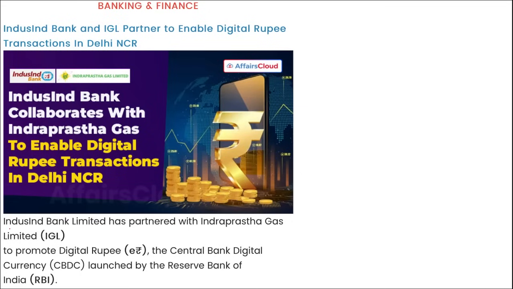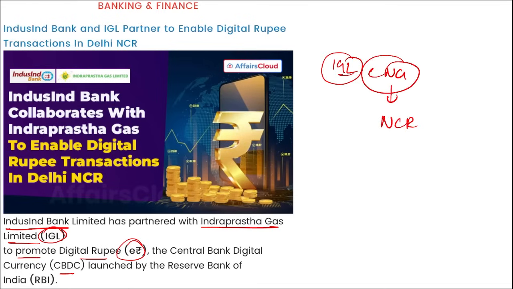Correct. Here you can see IndusInd Bank partnered with Indraprastha Gas Limited, that is IGL, to promote the digital rupee, that is CBDC, launched by RBI. This collaboration aims to promote cashless transactions at IGL CNG stations in the National Capital Region. Customers can also make quick payments across all IGL stations by just scanning the UPI QR code, using their digital rupee mobile application. This initiative will offer a secure and sustainable mode of digital transaction.